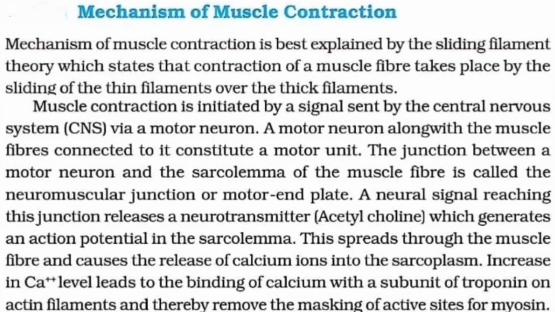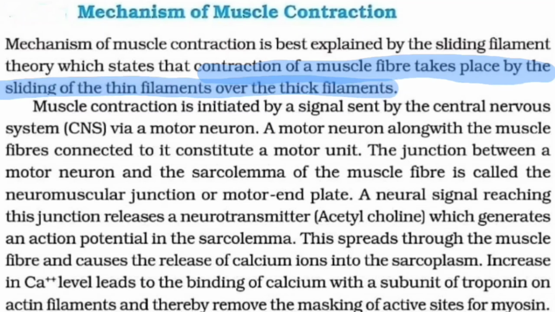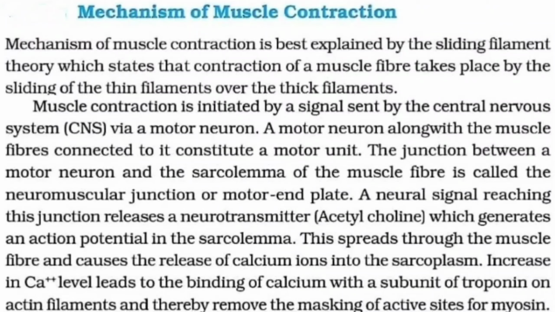Here, the mechanism of muscle contraction is best explained by the sliding filament theory, which states that the contraction of a muscle fiber takes place by the sliding of the thin filament over the thick filament. As we already know, the thin filaments are actin, whereas the thick filaments are myosin. So the statement is saying that muscle fiber contraction will take place by sliding of the thin filament, which means sliding of actin on the myosin.